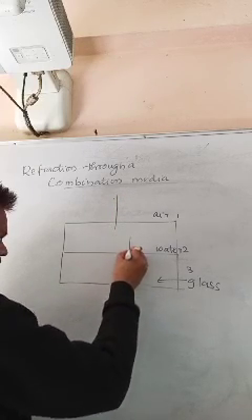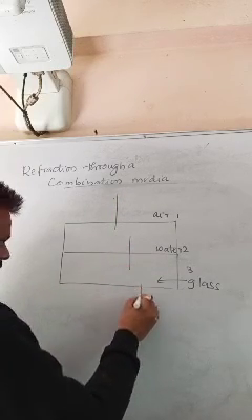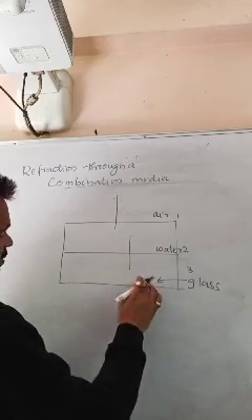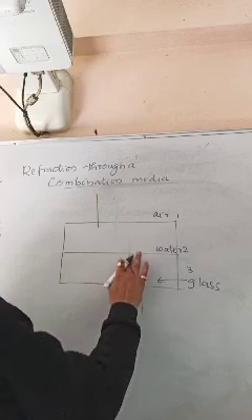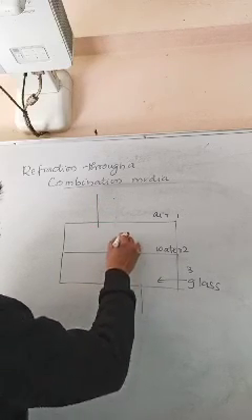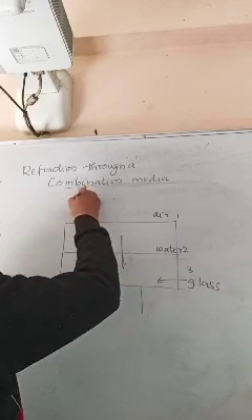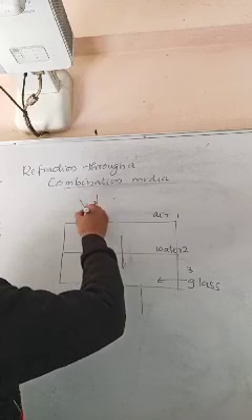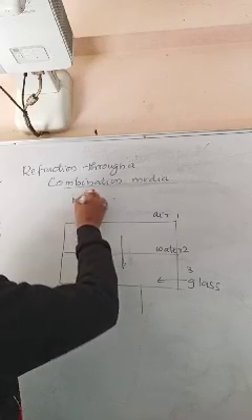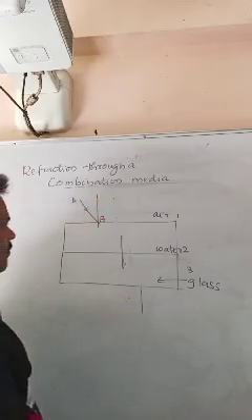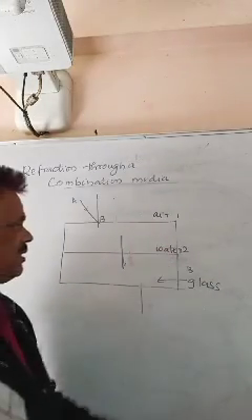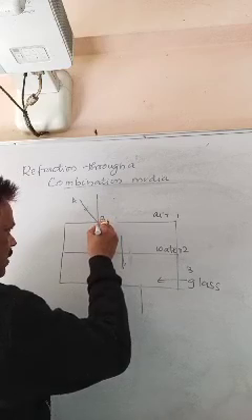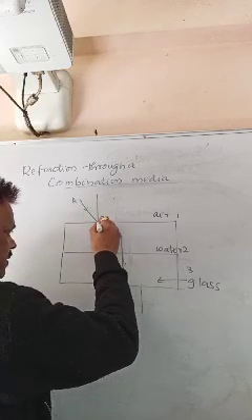Now let's drop the perpendiculars to each. Suppose a ray of light is coming from A, B. Air to water is denser, it will bend towards the normal, a little bend.